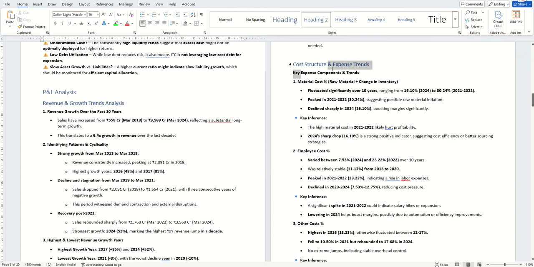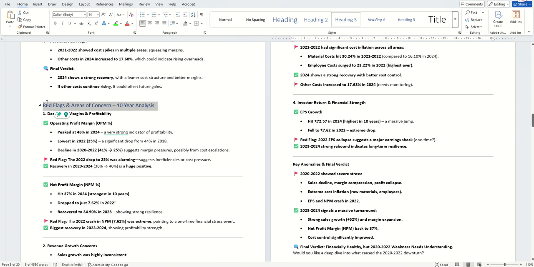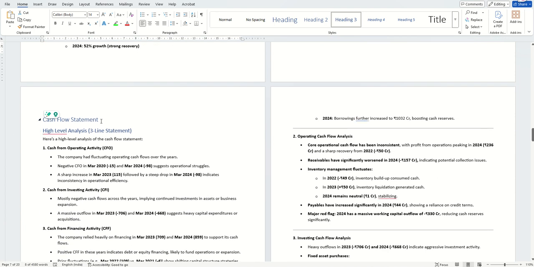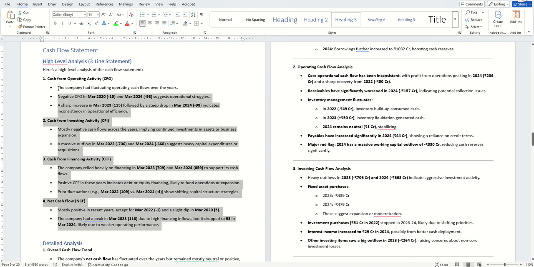What are the parts within P&L analysis? First we had the revenue analysis, then we had the cost analysis, followed by the key flags or concerns in the profit and loss statement. Then we moved to the cash flow statement. I had something called a simple cash flow statement, which is nothing but a 3-line cash flow statement with the CFO, CFF, and CFI. Whatever analysis or inferences you get, that goes here.